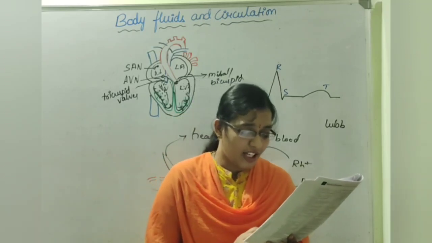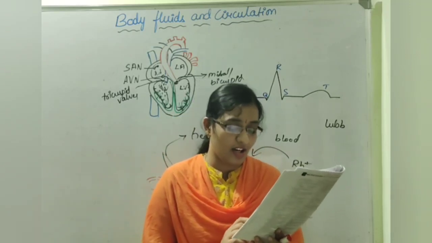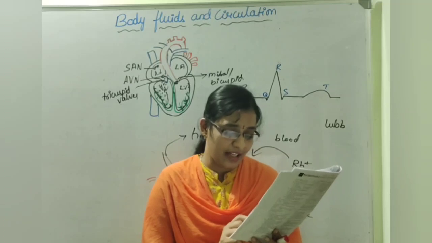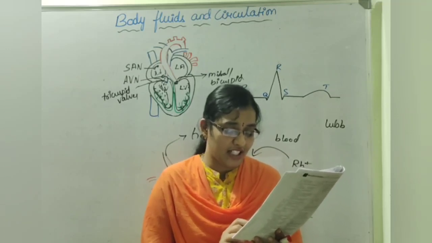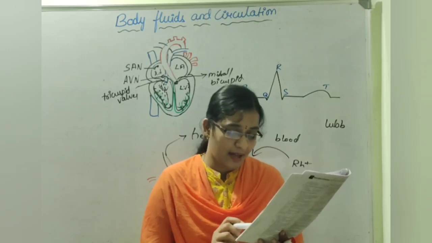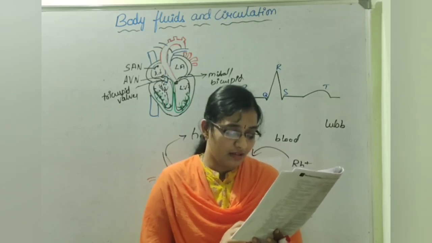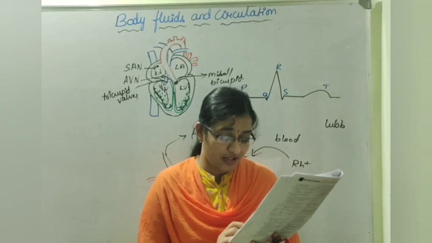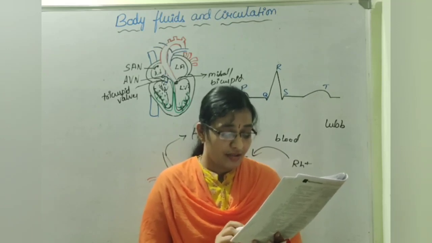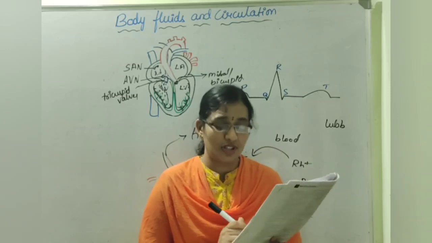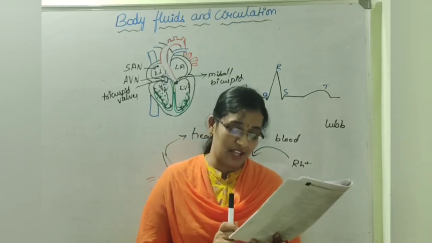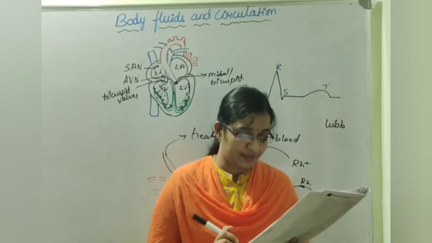Okay. So in adult man, I'll read out the options for this question. In adult man, normal blood pressure is option 1, 80 by 120 mmHg, second one 100 by 80 mmHg, third one 120 by 80 mmHg, fourth one 100 by 120 mmHg. So which is the normal blood pressure? That is 120 by 80 mmHg, which is the third option.